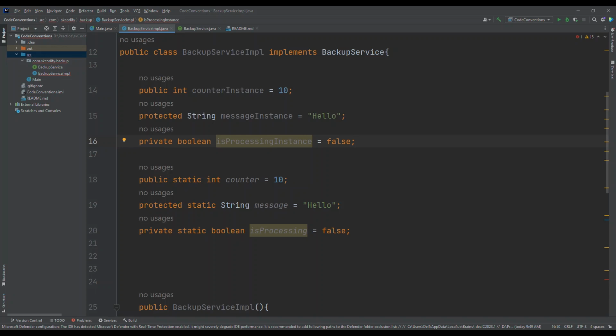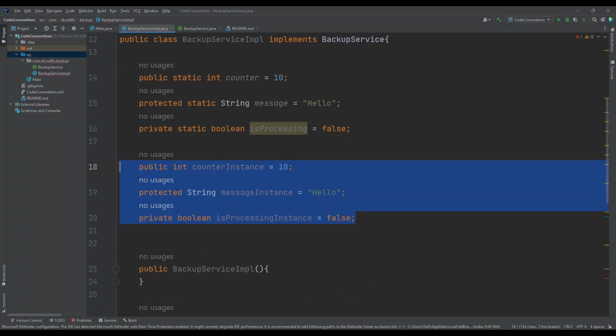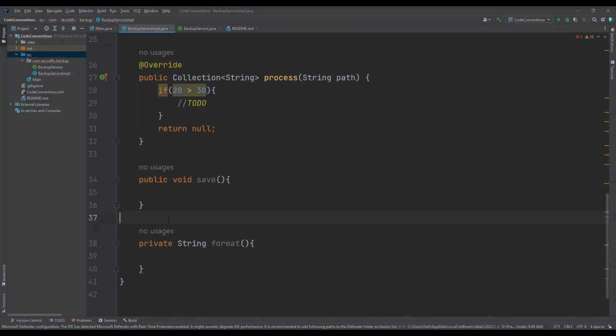But we have to follow the guideline to have every developer, every coder, on the same page, that we have to follow this pattern. It's completely fine, I can create any variable here also.